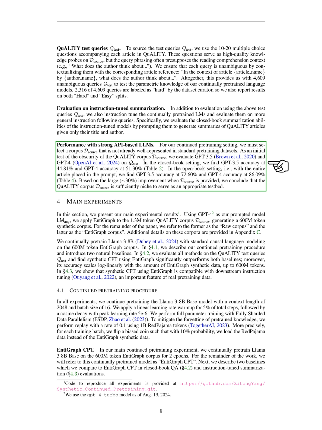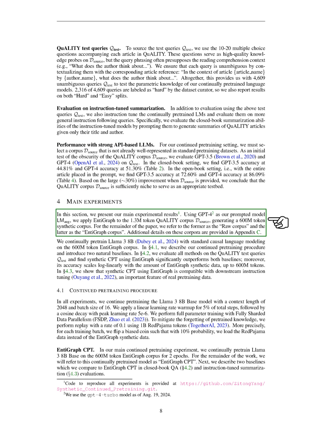In a closed book scenario, GPT-3.5 achieves an accuracy of about 44.81%, while GPT-4 reaches 51.30%. In an open book scenario, where the entire article is included in the prompt, GPT-3.5's accuracy rises to 72.60% and GPT-4's to 86.09%. The significant improvement of around 30% when using Ds indicates that this corpus is sufficiently niche for our testing purposes.